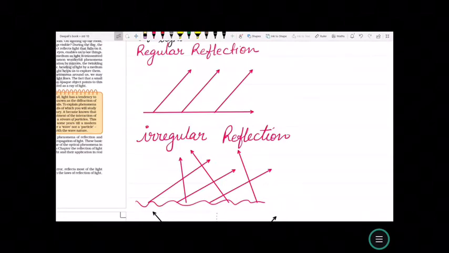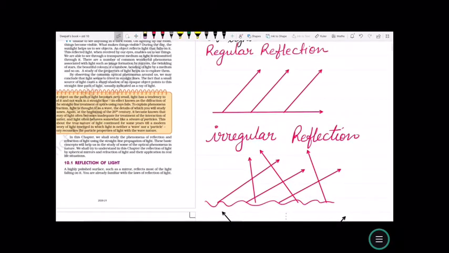The light reflection of a mirror is an example of regular reflection, whereas irregular reflection is when a parallel beam of light is incident on an irregular rough surface. The beam does not remain parallel but spreads over a wide region after reflection. Such a reflection of light is known as irregular reflection. The objects around us, such as book, chair, table, etc., can be seen as a result of irregular reflection. So, these are the two kinds of reflection.